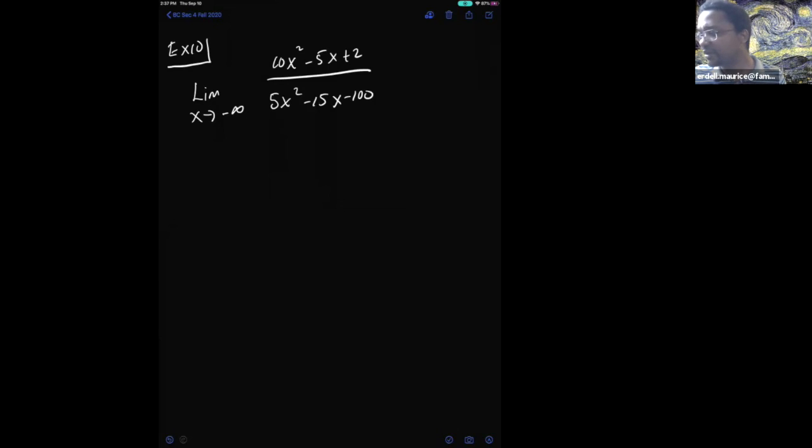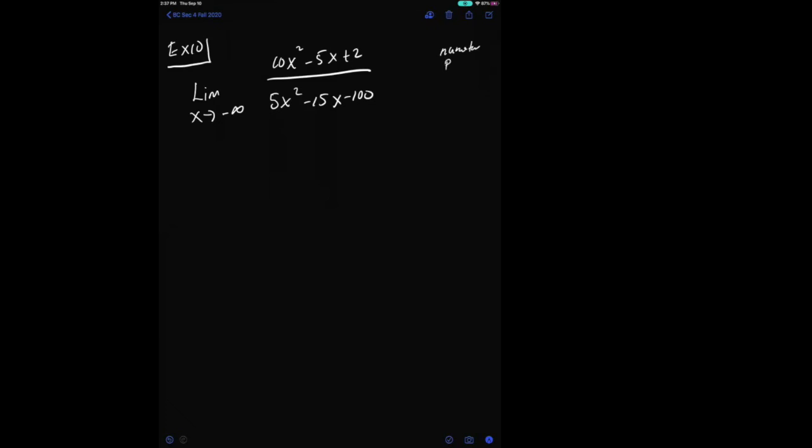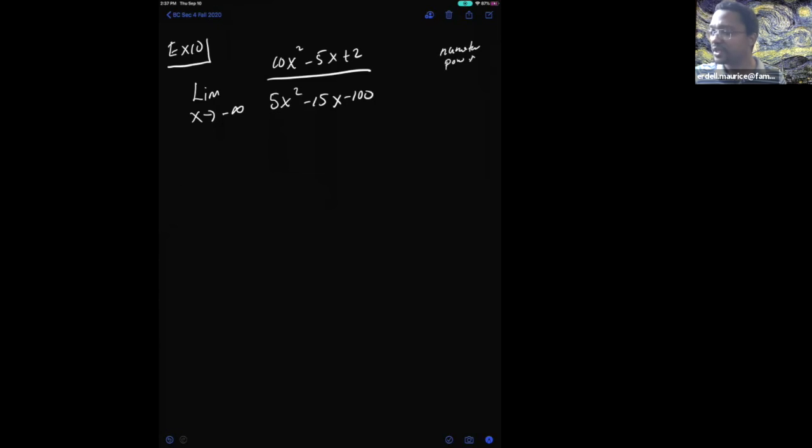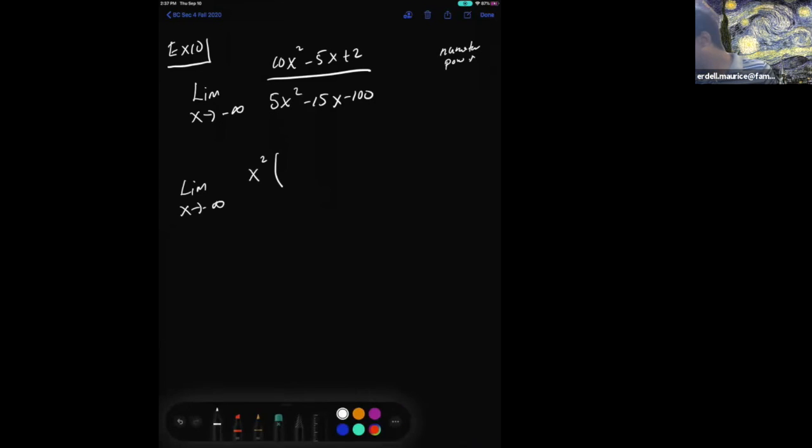What is the highest power in the numerator? Power of 2. And so as x approaches negative infinity, I have to factor out an x squared, and then go into each term and divide by x squared.